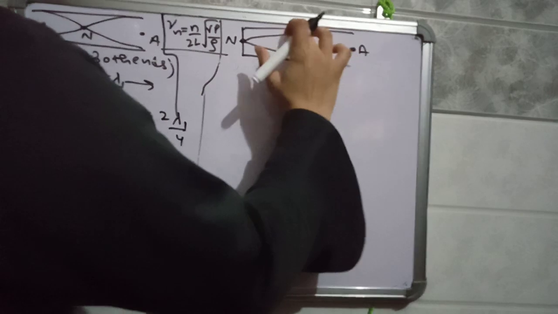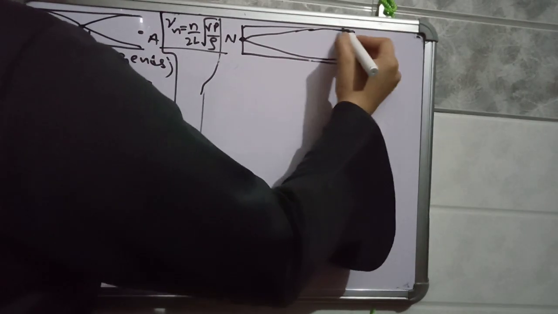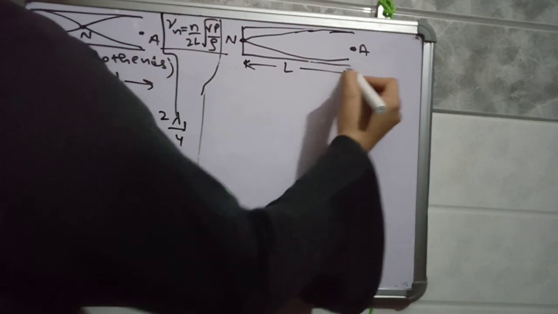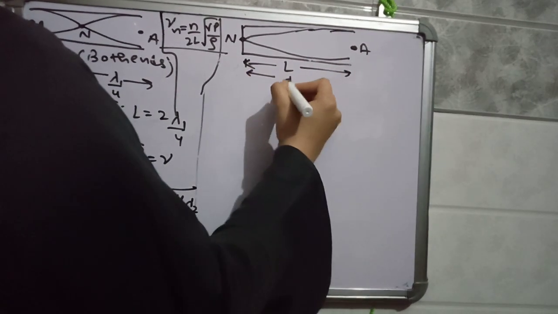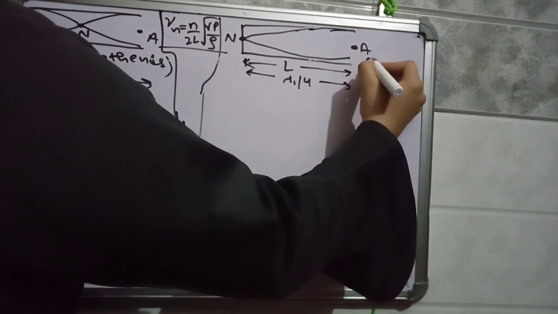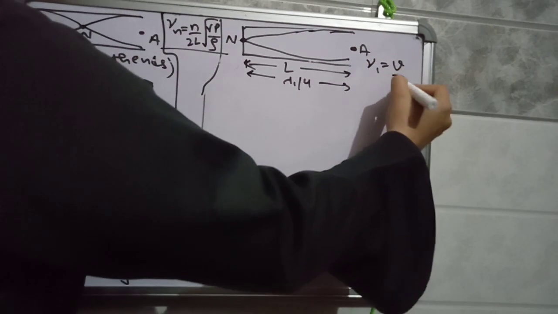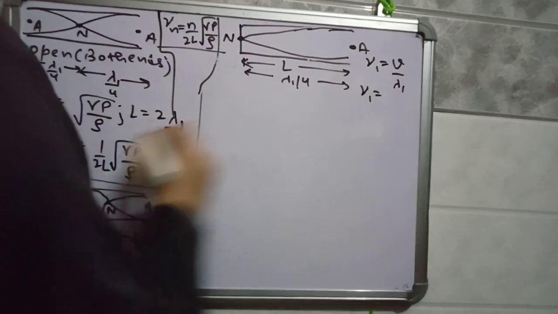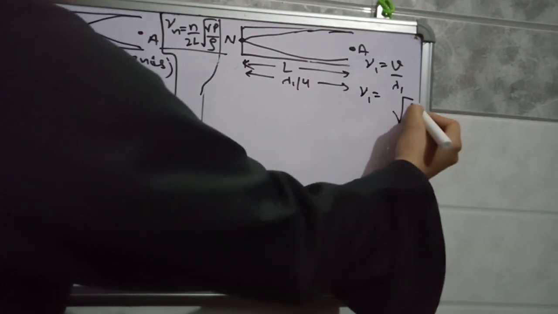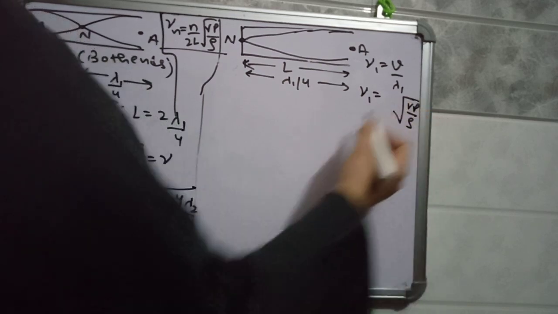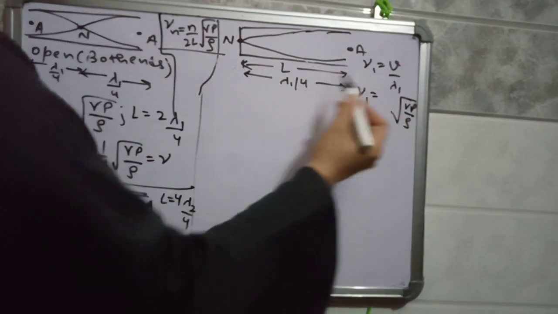So for the first mode of vibration, again this length is L, and this is taken as lambda 1 by 4. So frequency will be V by lambda 1. So nu 1, where V is, again longitudinal waves are taken, and in air the velocity of the wave is under root gamma p by rho.